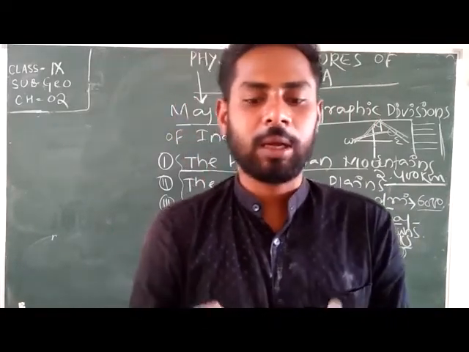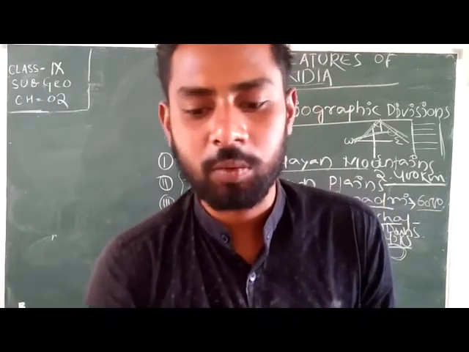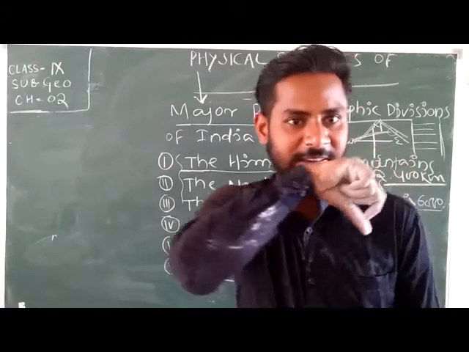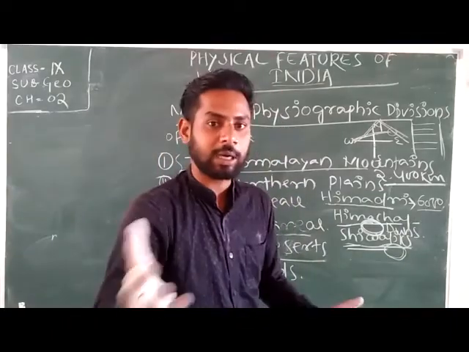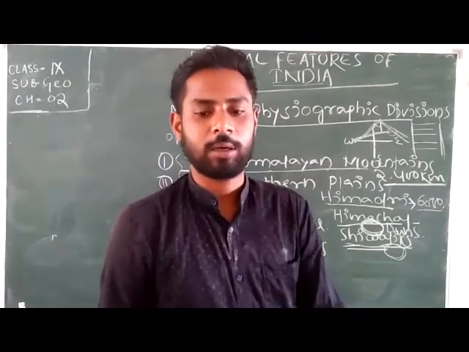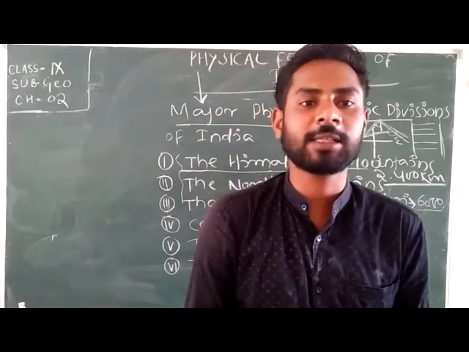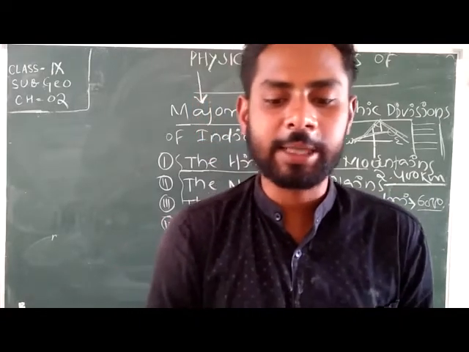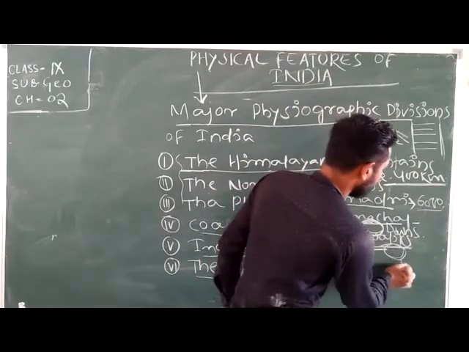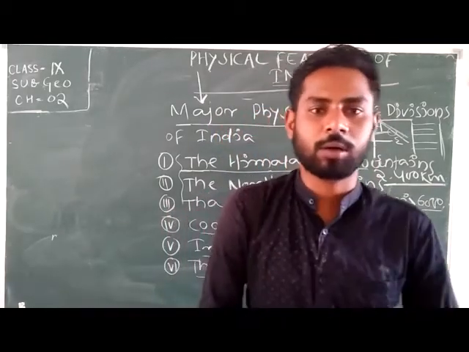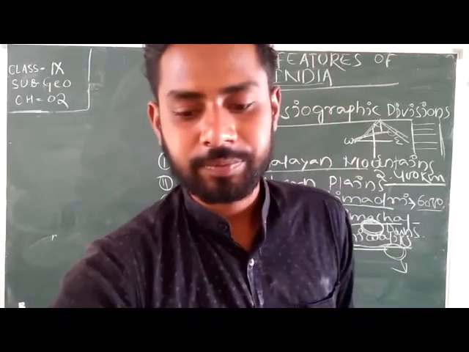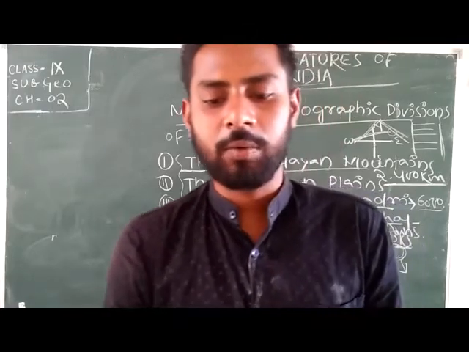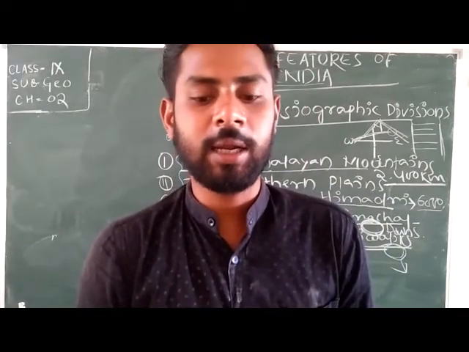A narrow 8 to 16 kilometer wide belt of pebbles, means small rock pieces, you can say kankar also, form what? Bhabar. Okay, after that the next or second region of northern plains is what? Terai. So Terai lies next to Bhabar, in the lower part of Bhabar you can say. Okay. Then a wet and marshy or muddy area with wildlife and forest is in the Terai area.